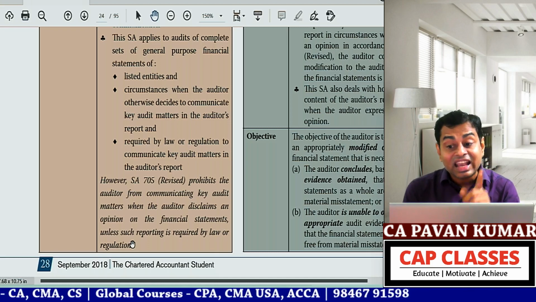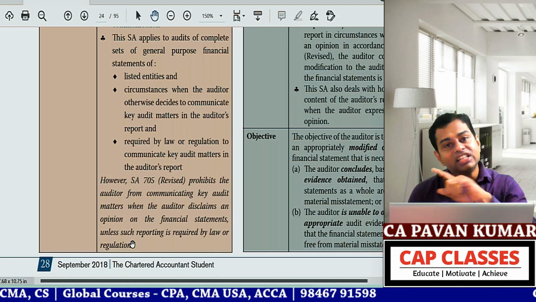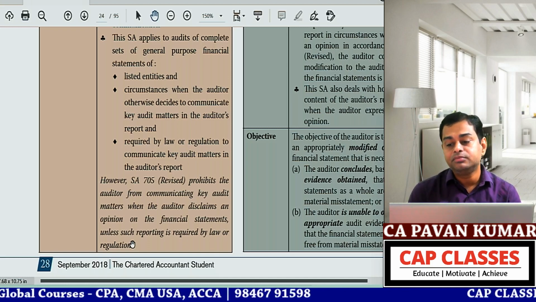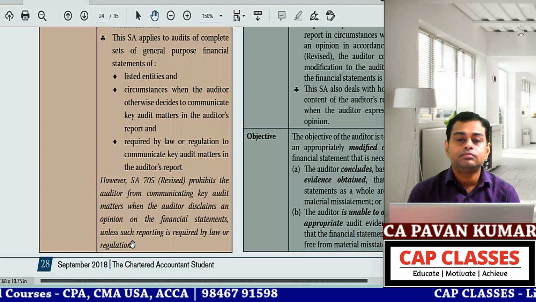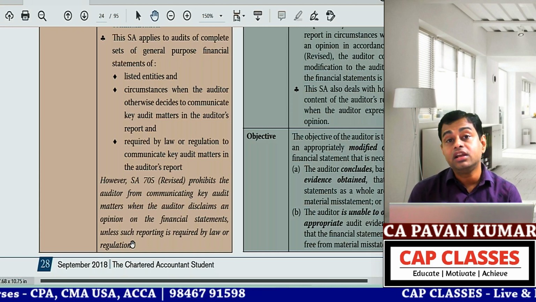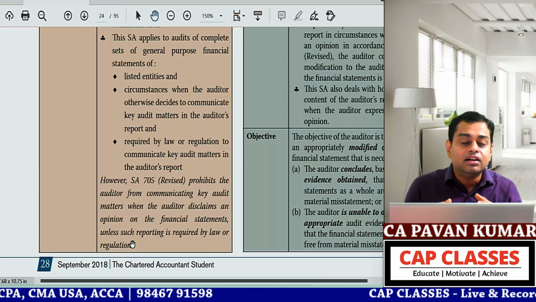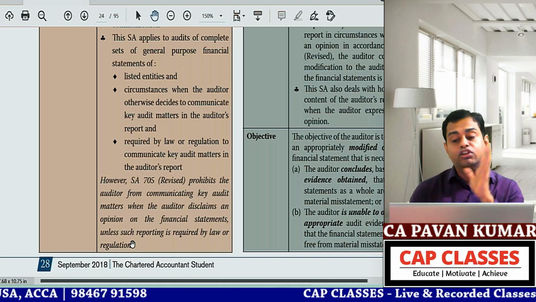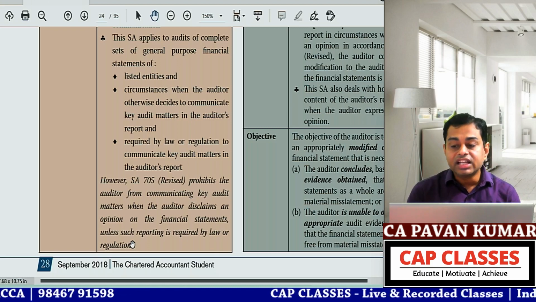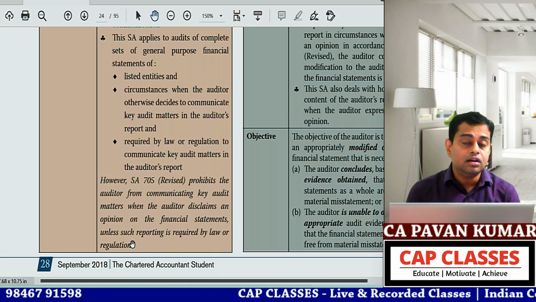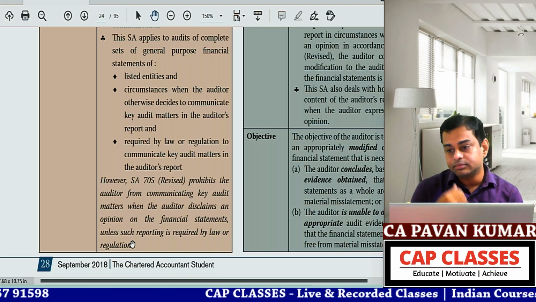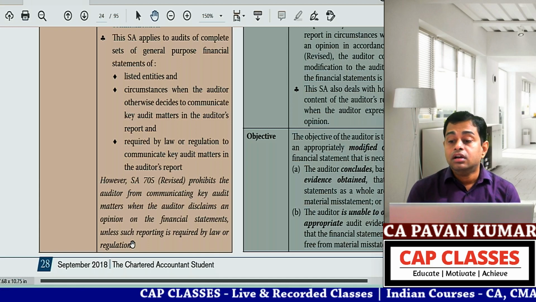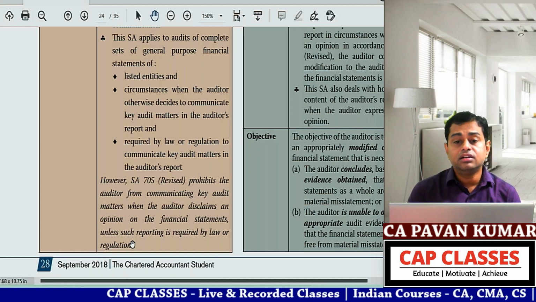Now you tell me, can an accounting standard supersede Schedule 3? Can Ind AS supersede Schedule 3? If there is a conflict between Ind AS and Companies Act Schedule 3, which prevails? Ind AS prevails or Schedule 3 prevails? Adarsh is saying Schedule 3, Ashita is saying Schedule 3.